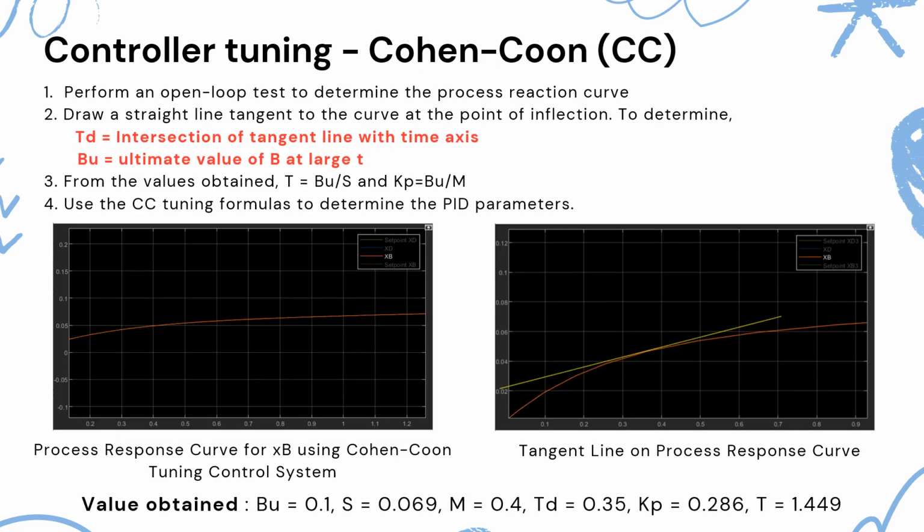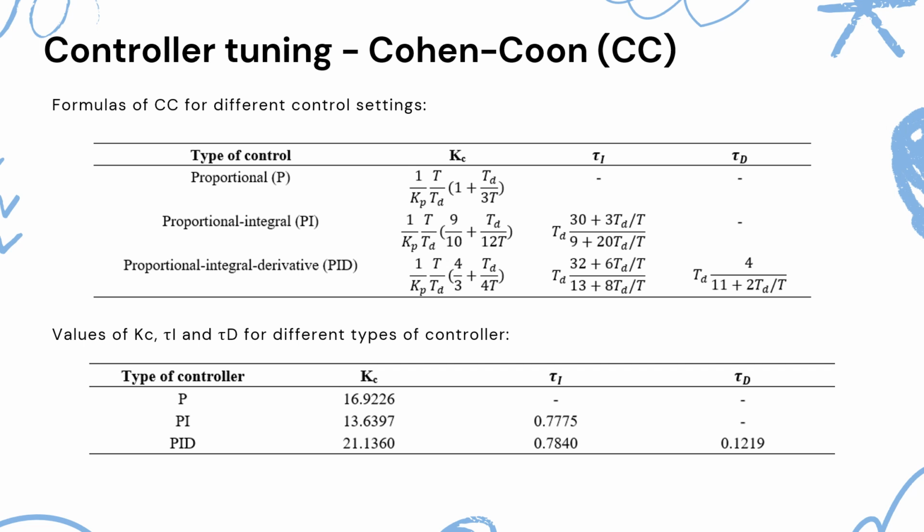For Cohen-Coon method, we perform an open loop test to determine the process reaction curve. We'll draw a straight line tangent to the curve at the point of inflection to determine TD, which is the intersection of tangent line with time axis, and BU, which is the ultimate value of B at large T. From the value obtained, we can find T and Kp. Finally, use the CC tuning formulas to determine the PID parameters. Here shows the formula and the calculated value of CC method for P, I, and D control settings.